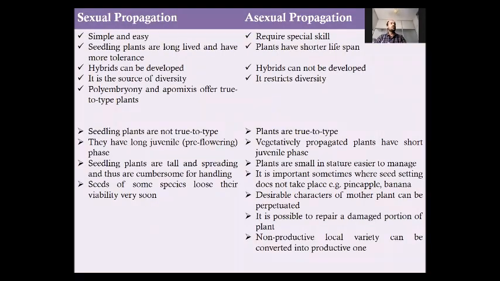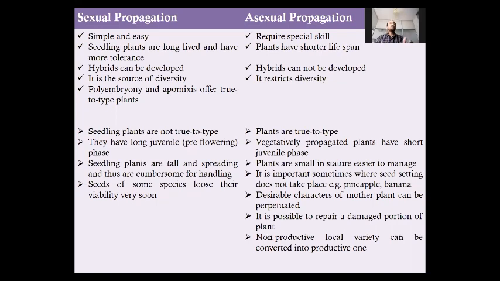First we should know about the difference between sexual propagation and asexual propagation. Sexual propagation is simple and easy. As I said, sexual propagation is the growing of plants with seed, so it is a simple method and easy to follow, while asexual propagation will need some special skill to practice. Sexually propagated seedlings, or the plants which are grown with seeds, are long-lived and they have more tolerance to adverse climatic conditions.